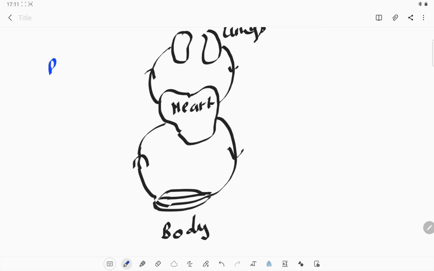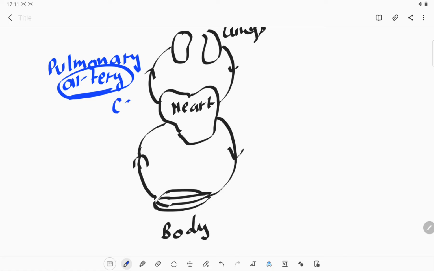This is the vein, and this is the arteries, which is the pulmonary arteries. Okay, so this is an exception: this is the artery which contains carbon dioxide rich blood, and it takes that carbon dioxide rich blood to the lungs. So this is the exception in which the arteries carry carbon dioxide rich blood. Normally arteries only carry the oxygenated blood, or we can say the blood which contains more oxygen.